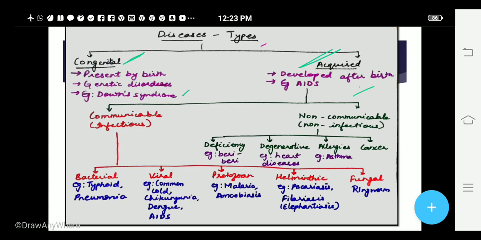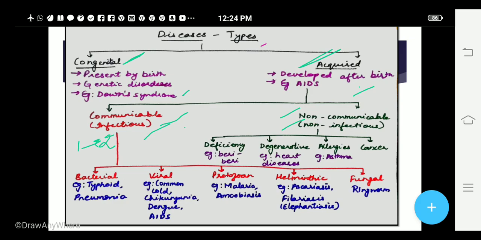Acquired diseases are the diseases which are developed after the baby is born. Now, acquired diseases can again be classified into two types: communicable or infectious types, and non-communicable or non-infectious types. I am sure you know what these terms mean because you have learned this many a times in your lower classes. Communicable or infectious diseases are the diseases which are transferred from one person to another person. They will be transmitted either through direct contact or through a vector, right?